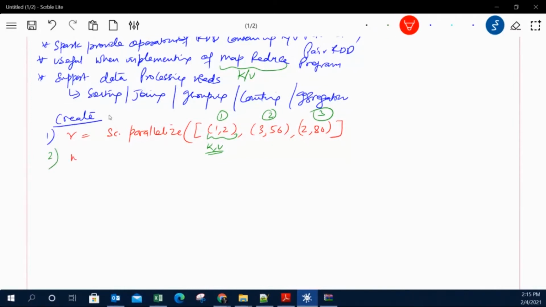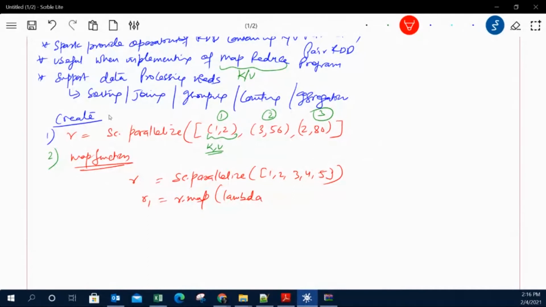The second approach of creating a pair RDD is through the map function. So you can create a map function. Let's say you have sc.parallelize and you have some data in the form of a list: 1, 2, 3, 4, 5. Now this is your RDD, and what you can do is call the map function, which will call the lambda, taking the first element from the list x, and then I am creating a pair RDD.